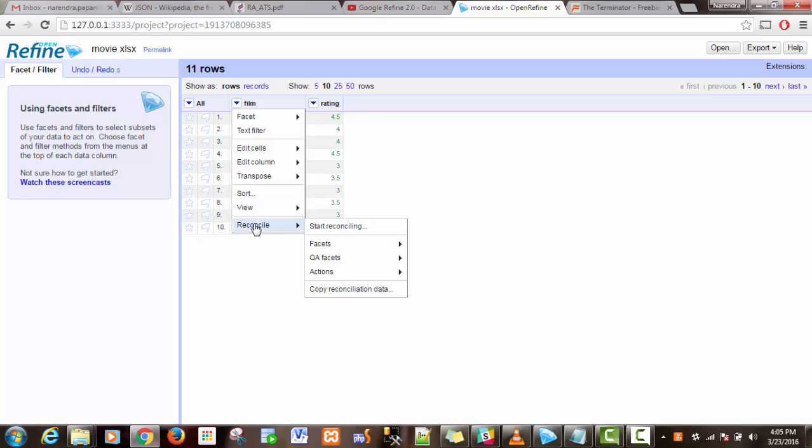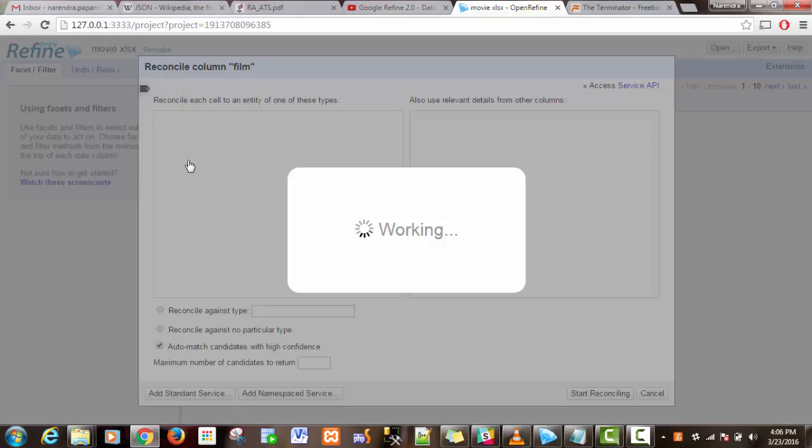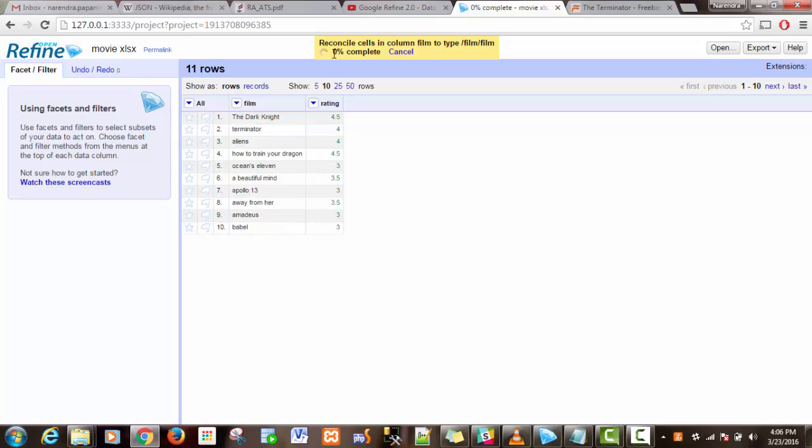Let's start here. By clicking on start reconciling, it will prompt for default options. By clicking on Freebase reconciliation service, it will take some time to get the data from the Freebase website. Here we know that the column has movie names. By clicking on film and clicking on start reconciliation, here we can see there are reconciliation cells in the column, films to type of film. It's 90% complete as of now.